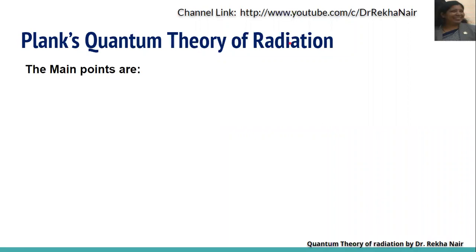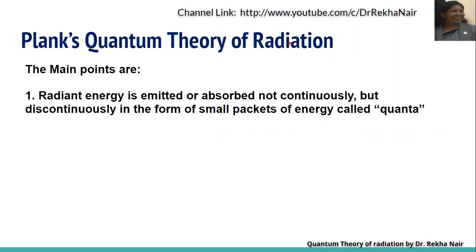The main points of Planck's quantum theory are, first, radiant energy is emitted or absorbed not continuously but discontinuously, in the form of small packets of energy called quanta. So the radiant energy is always either emitted or absorbed in the form of small energy packets, which we call quanta, and it is emitted discontinuously.